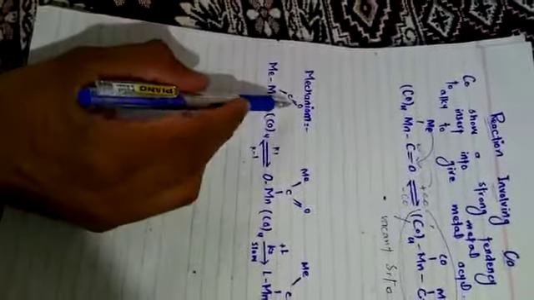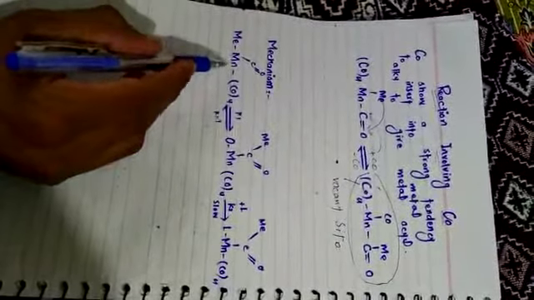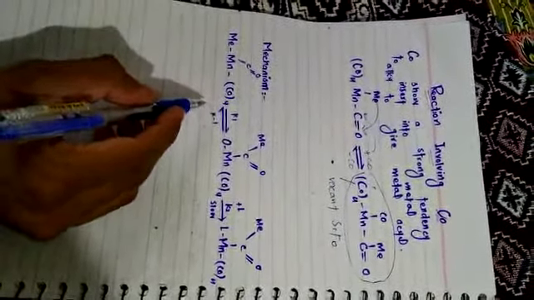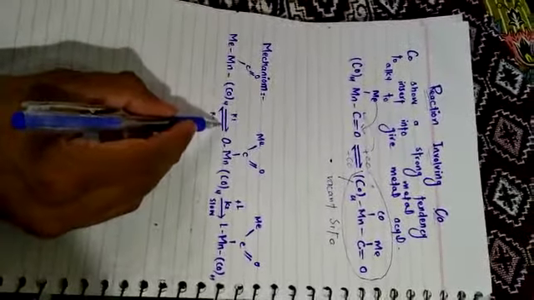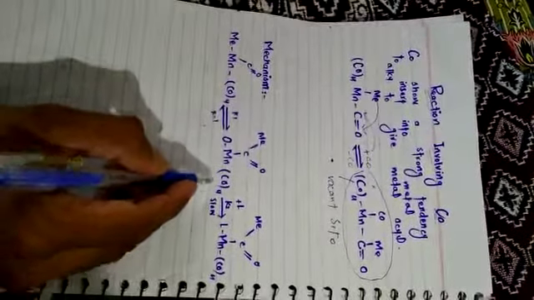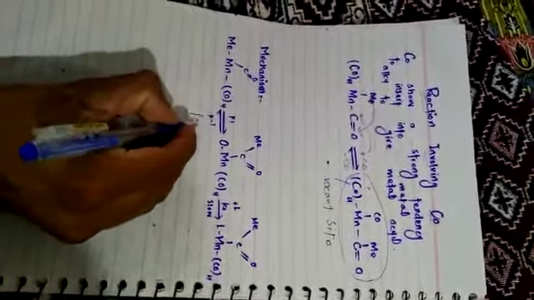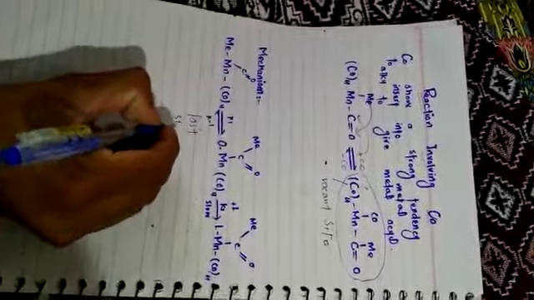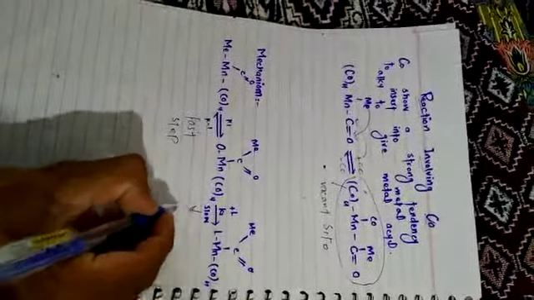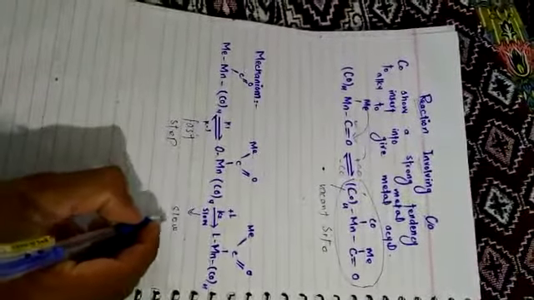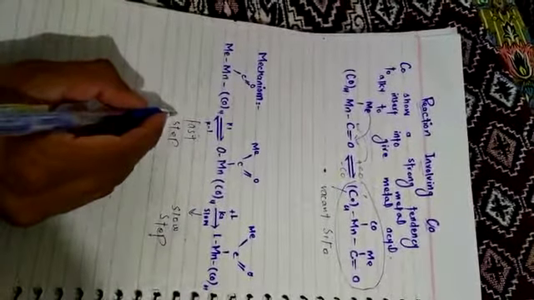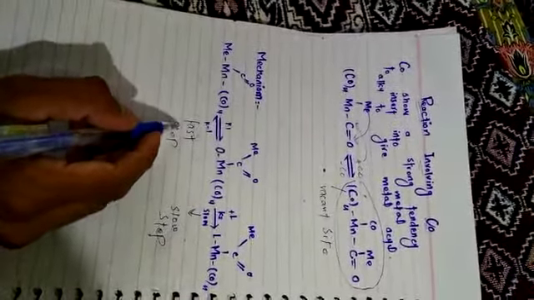Here we explain the mechanism of this reaction. This reaction proceeds in two steps. The first step is a fast step and the second one is a slow step. The fast step is called the equilibrium step.